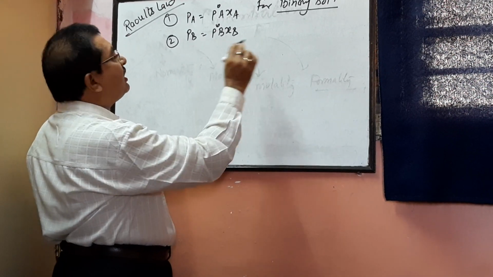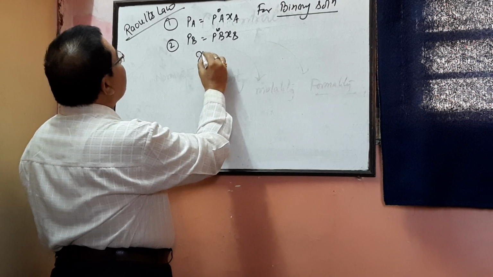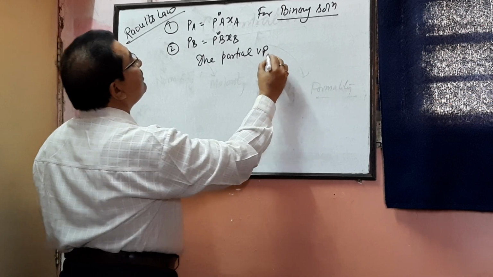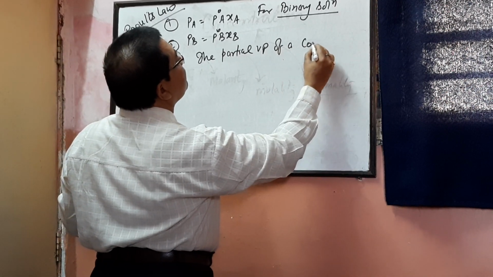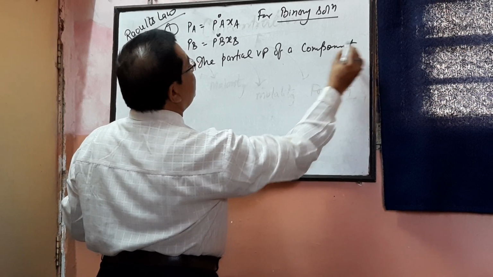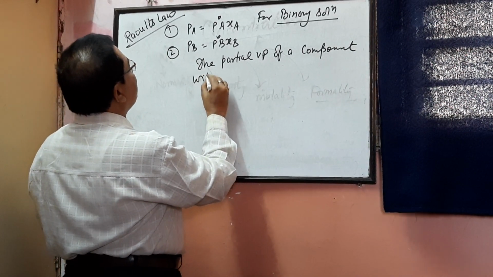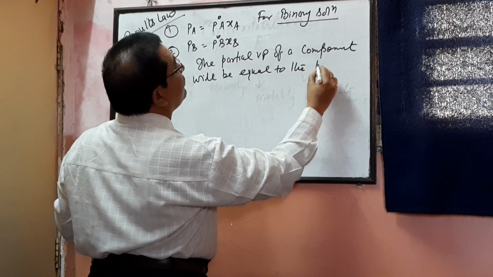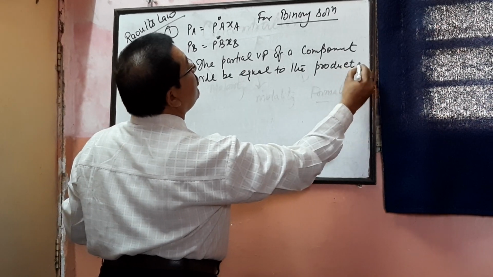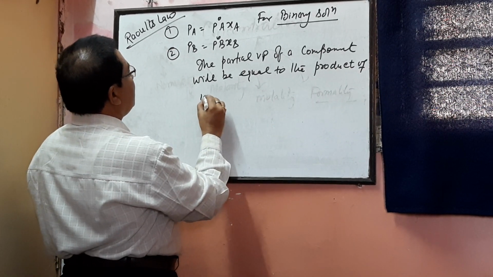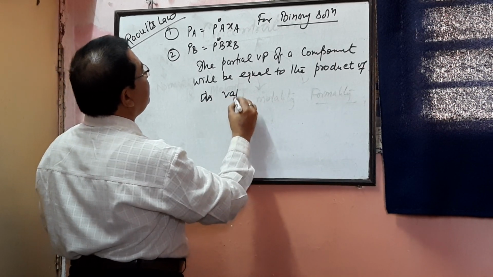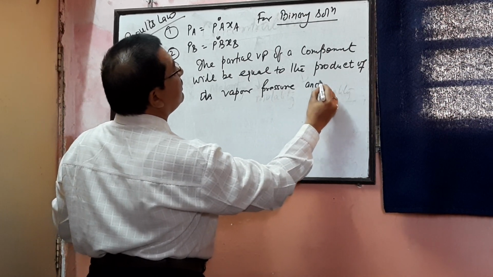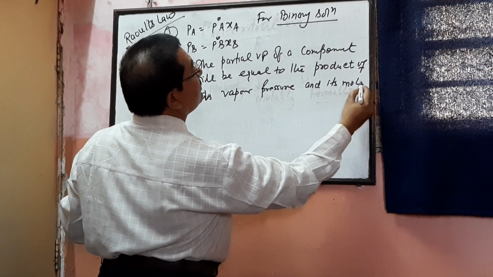Now, if you want to give the words for this one, then we say the partial vapor pressure of a component will be equal to the product of its vapor pressure and its mole fraction.